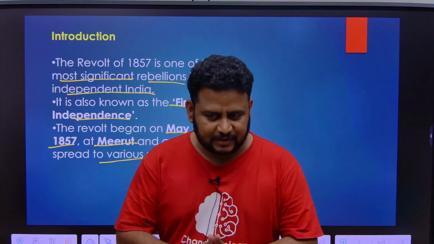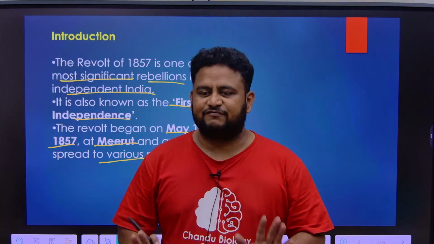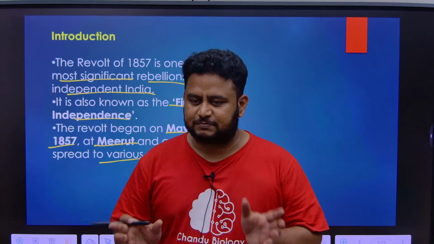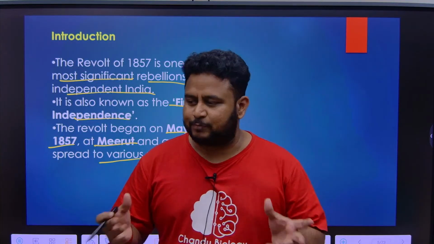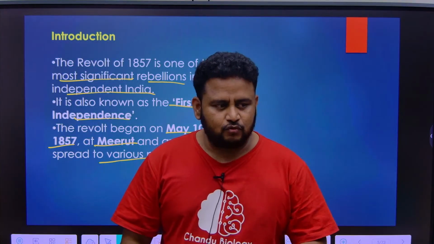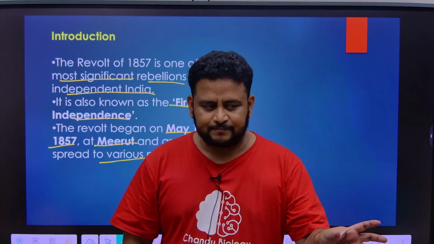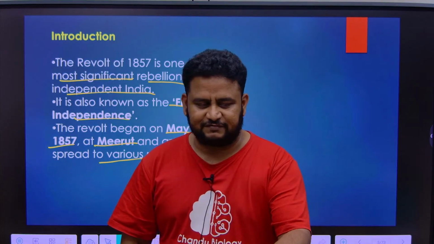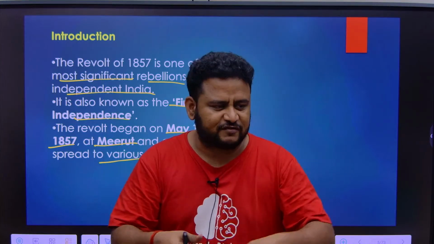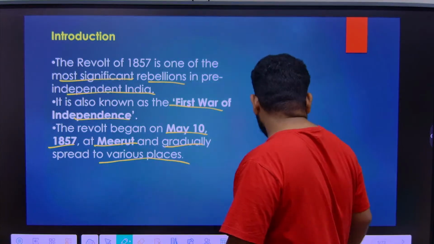So it started at some place. Why did it start? We have to learn. It started at Meerut on May 10, 1857, and gradually, like a virus, it spread to various places. What are those places? Who are the important leaders in those places that we have to learn? Because they will ask who was the important leader of that place. They can ask directly, in Bihar, who was the important leader of 1857, or they can give many places and many leaders and ask in the form of match the following also. That is possible, so that is why it is important.